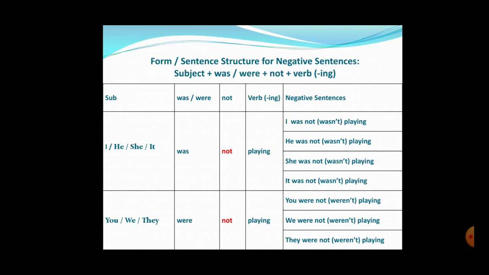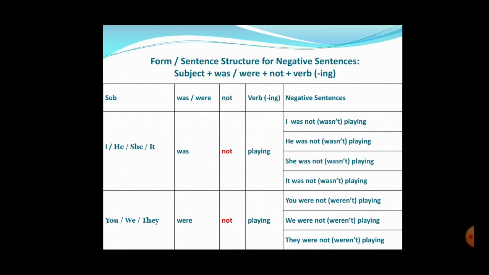Now you can see that I have used the contraction over here. I have combined was plus not. So you get wasn't, z sound, wasn't, it's not wasn't, okay. Remember this, I wasn't playing, he wasn't playing. See the t sound, can you see? It's not wasn't, it's wasn't. So your z plus t, okay. I wasn't playing, he wasn't playing, she wasn't playing, it wasn't playing. Understood, students? Now let's go to the next one.